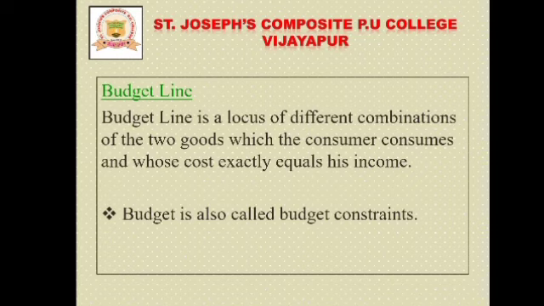The combination of two goods that a consumer purchases depends upon the income of the consumer and the prices of the two goods.